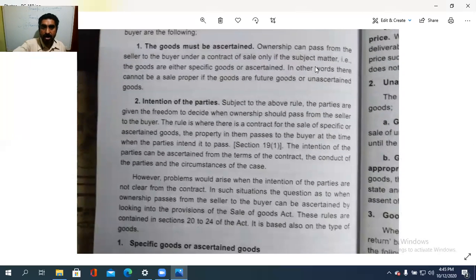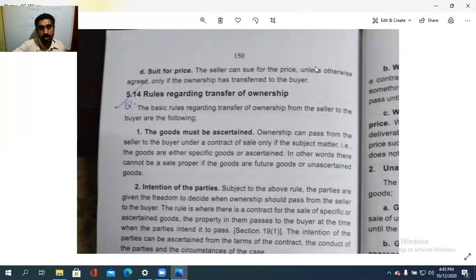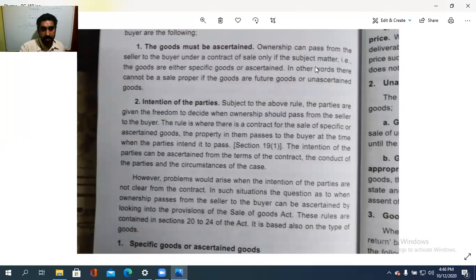Then we see what are the rules regarding transfer of ownership. There are two rules. One, the goods must be ascertained, meaning specific or ascertained goods are there, then only ownership is to be passed. Second, the intention of the parties, the mutual consent between the buyer and seller. Then ownership is automatically transferred from the seller to the buyer. The parties have the freedom to choose or decide that. That is the intention of the parties.